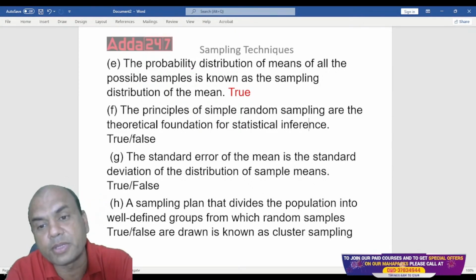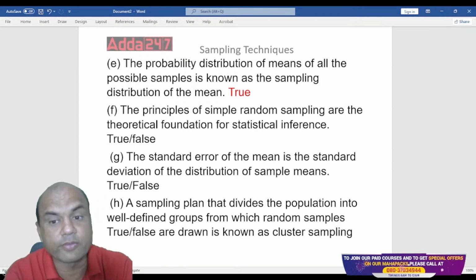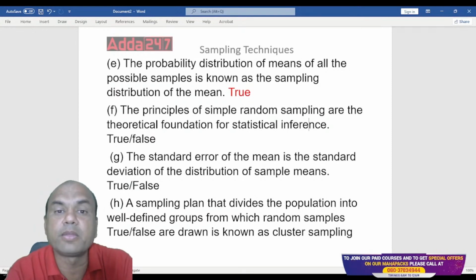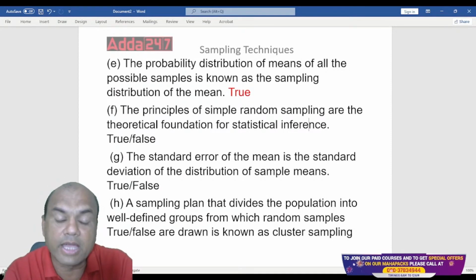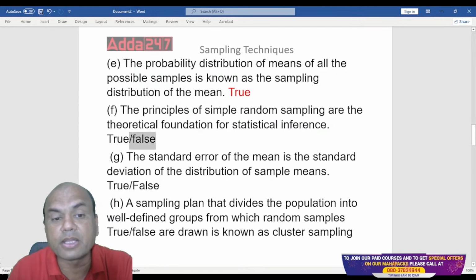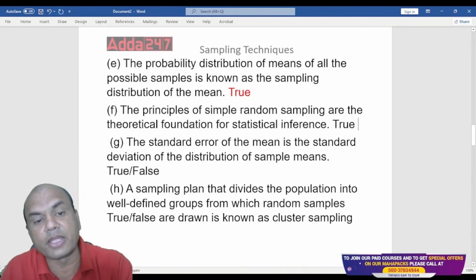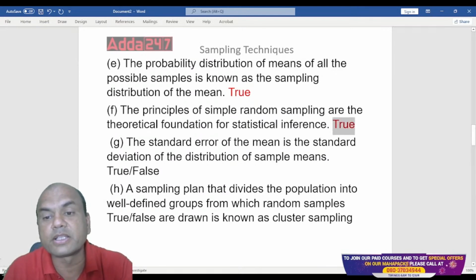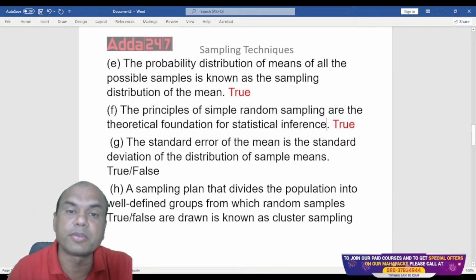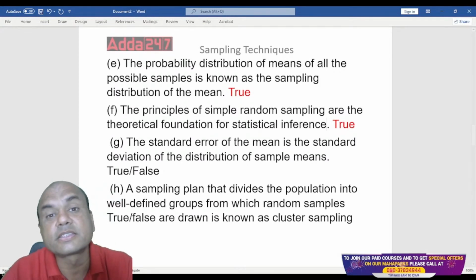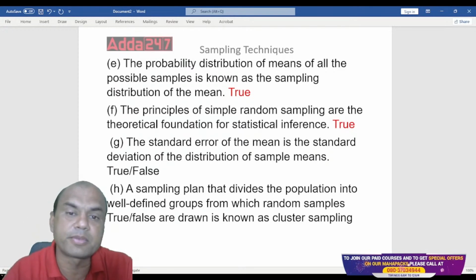That will answer this question also. The principles of simple random sampling are theoretical foundation of the statistical inference. Suppose if I have to find any inference of any population, so for that the best method is simple random sampling. So that is true. Again, true. Remember, simple random sampling is the best sampling. All the remaining ones like cluster or systematic or stratified, these come later. But basic is simple random sampling.